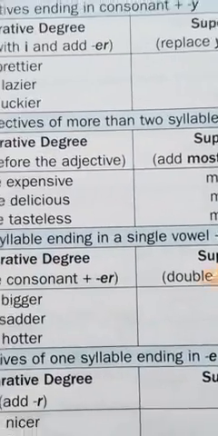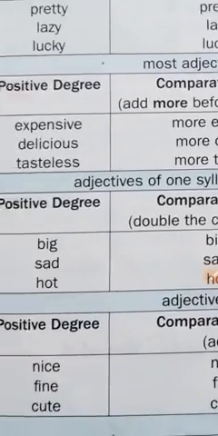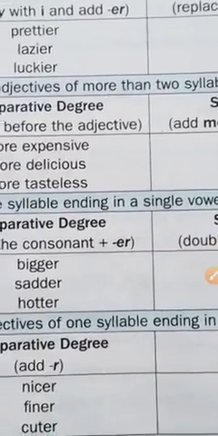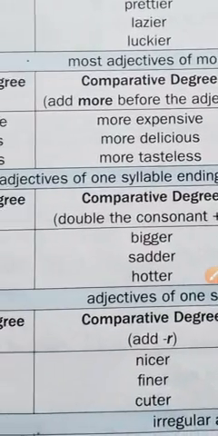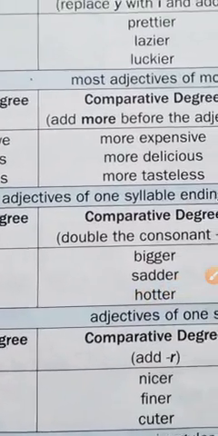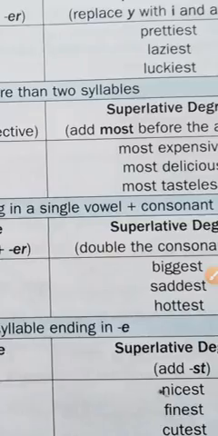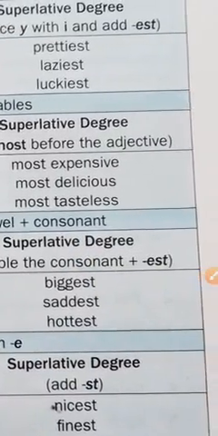In another rule, for most adjectives of more than two syllables, we add more before the adjective for the comparative degree, and we add most before the adjective for the superlative degree.